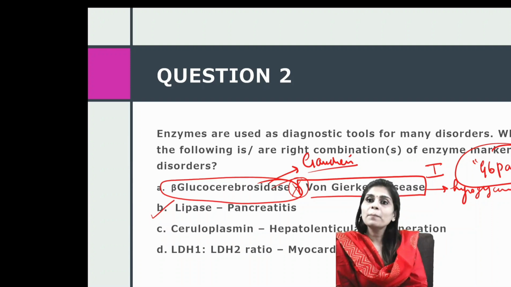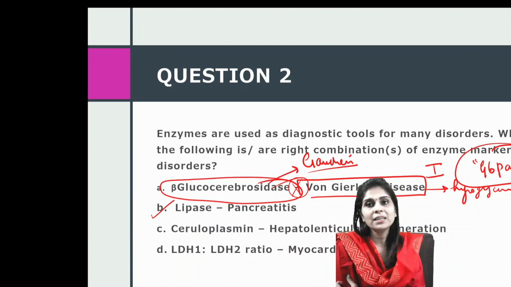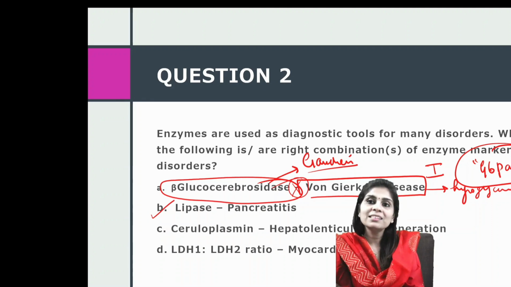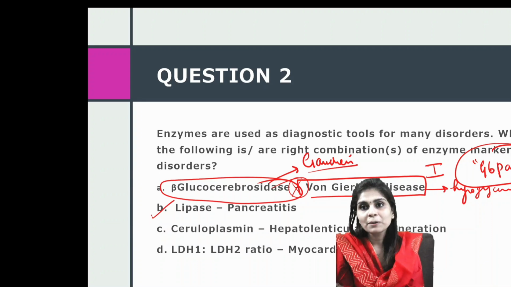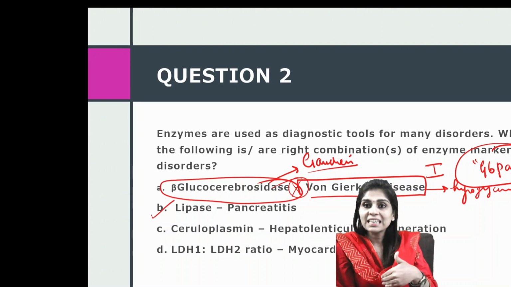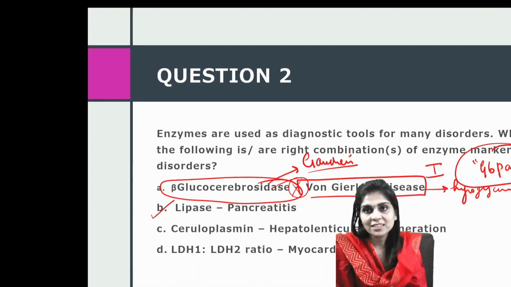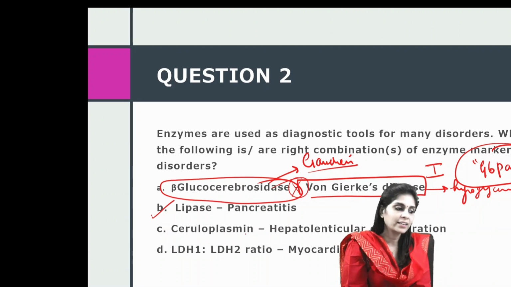But the one drawback of estimating lipase in pancreatitis is that lipase elevation begins 4 to 8 hours after the primary insult, and it peaks in 1 day, but it comes back to baseline only in 1 to 2 weeks. So if it's recurrent pancreatitis, we cannot use lipase as a marker. Amylase comes back to normal in 4 days. So if you are suspecting recurrent pancreatitis, do not ask for lipase, ask for amylase. So that's about lipase and pancreatitis.